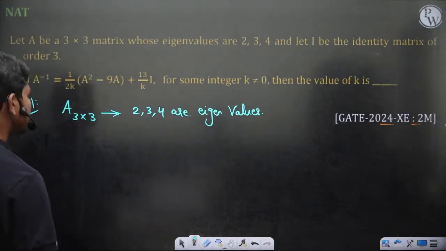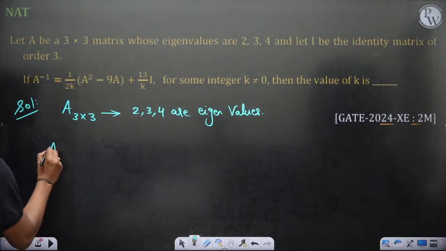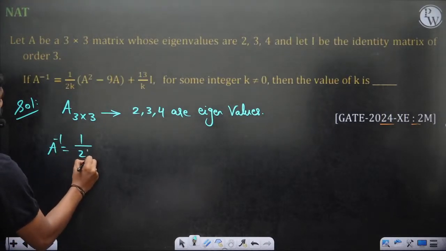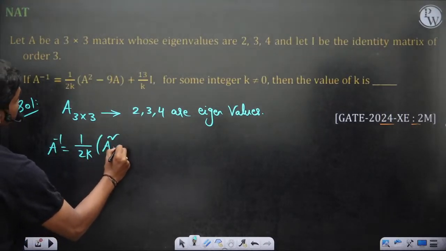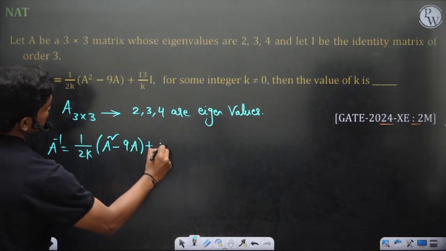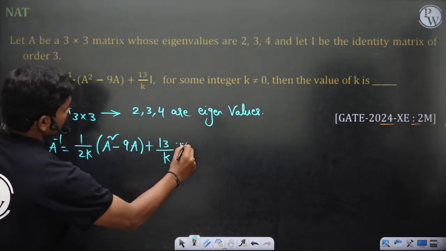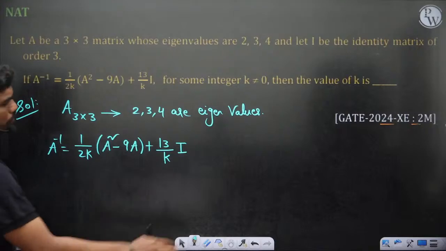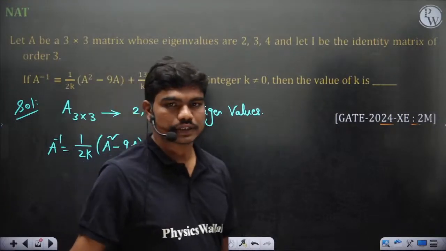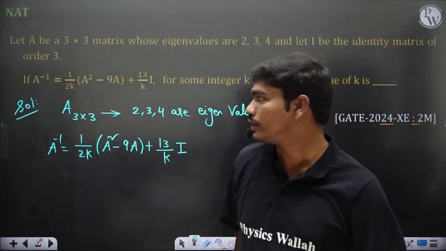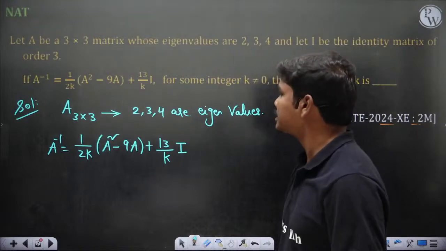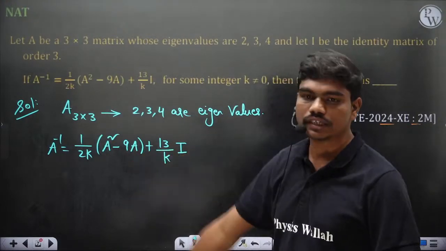Let I be an identity matrix of order 3 by 3, and A inverse is given as 1 by 2k times A square minus 9A plus 13 I, for some integer k not equal to 0. Obviously if k is equal to 0, it is division by 0, it blows to infinity. So then the value of k is dash. So A inverse is given by this expression.